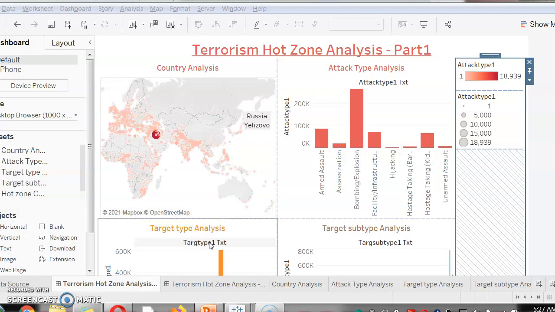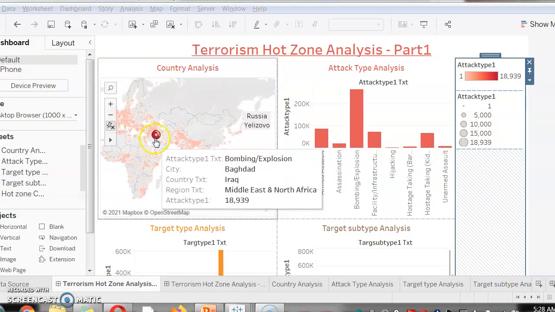The objective of this task is to find the hot zones in terms of terrorism. For this task, I've used Tableau for the data analysis and visualization purpose. Firstly, we'll start with the country analysis.